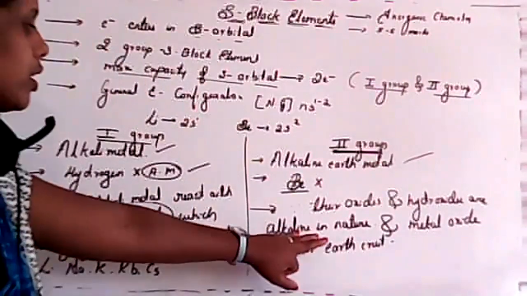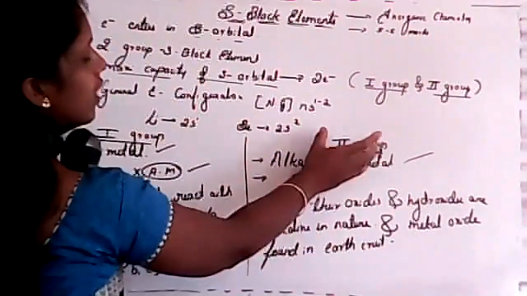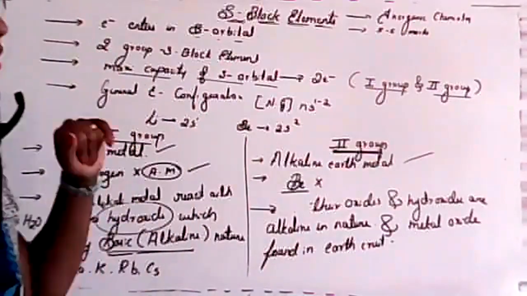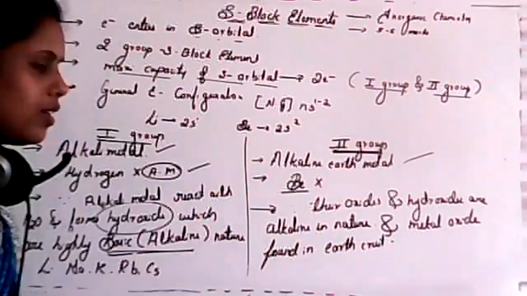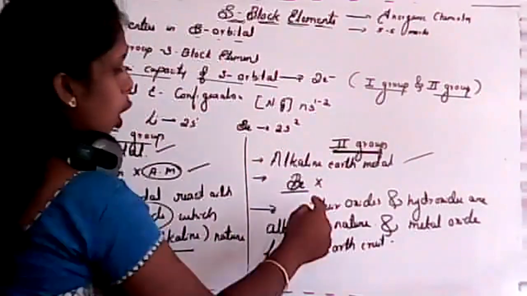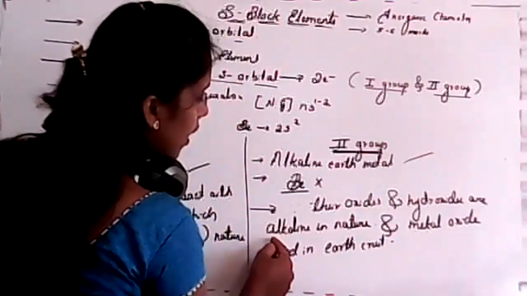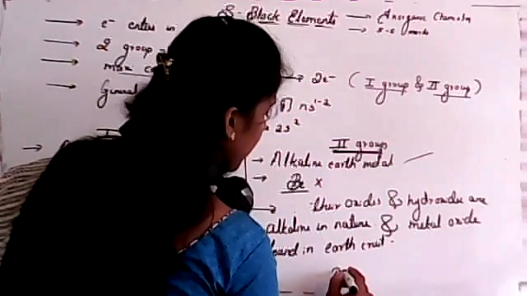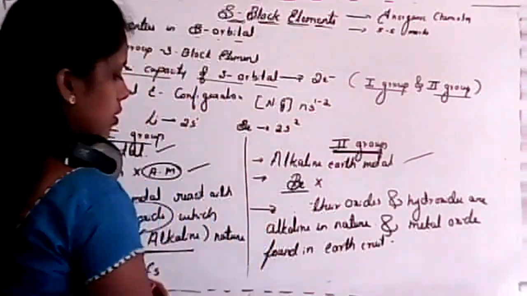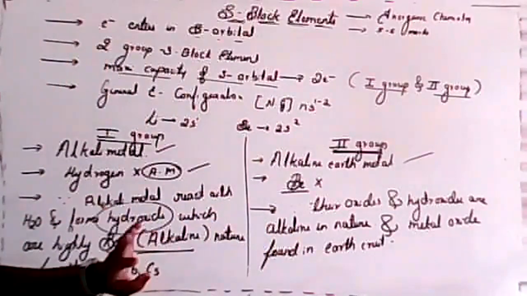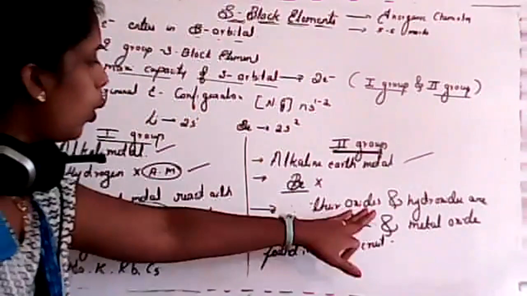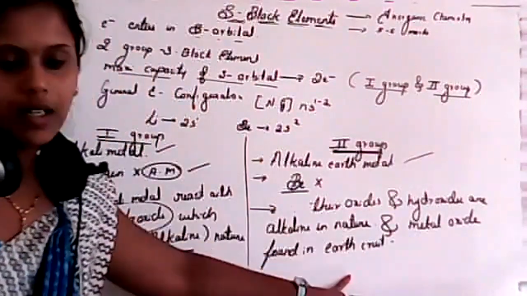Students, it is a very important definition. Why are second group elements called alkaline earth metals? The reason is that oxides and hydroxides are alkaline in nature, and the metal oxides, for example magnesium oxide and calcium oxide, are found in the earth crust.